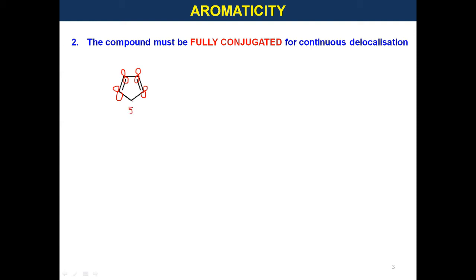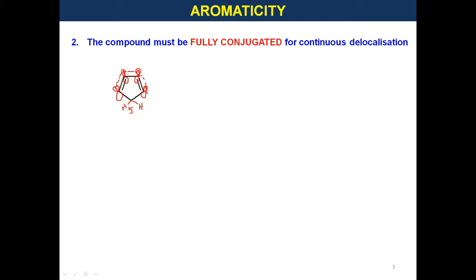But carbon number 5 doesn't have any 2p orbital for delocalization since it is sp3 hybridized. So the other 4 carbon atoms have 2p orbitals available for delocalization. All these 2p orbitals have one unpaired electron in them. So that allows the delocalization between these carbon atoms.